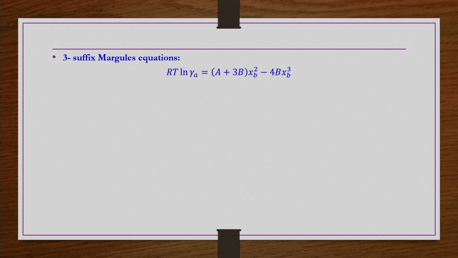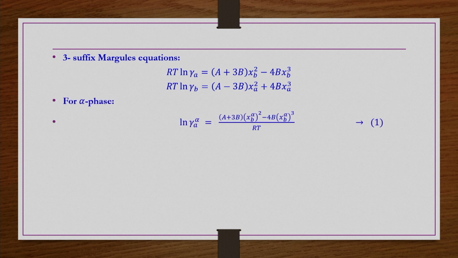So, for the three-suffix Margules equation, we know RT ln γ_A is equal to a plus 3b x_B squared minus 4b x_B cubed, and then RT ln γ_B is equal to a minus 3b x_A squared plus 4b x_A cubed, right. So, for the alpha phase you write ln γ_A^α is equal to a plus 3b x_B^α squared minus 4b x_B^α cubed, by RT.